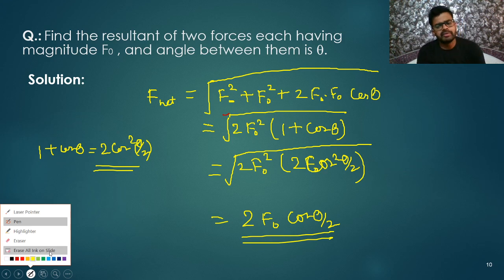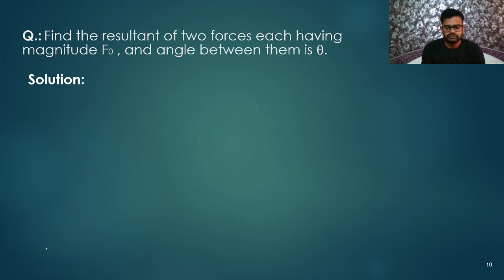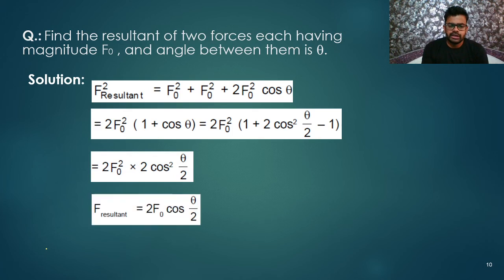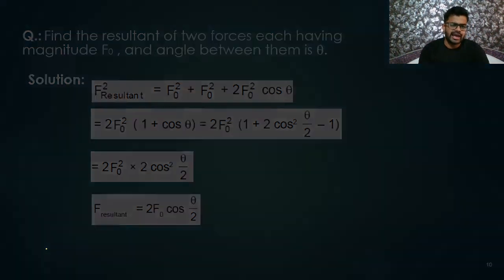What is the meaning of theta by 2? Let's say the angle is 60 degrees. So here I will write theta by 2 as 30 degrees. So these are the steps, right? Yes. So finally you got the answer. Whatever answer I got, the same answer is written. I think you are getting it very well, my dear friends. Let's move to the next slide.